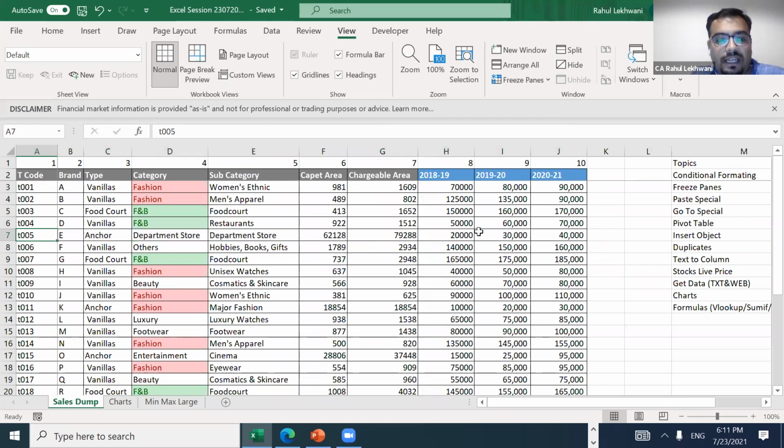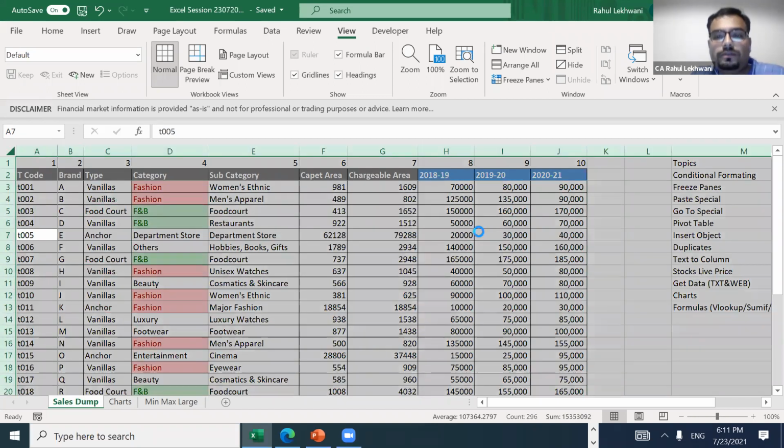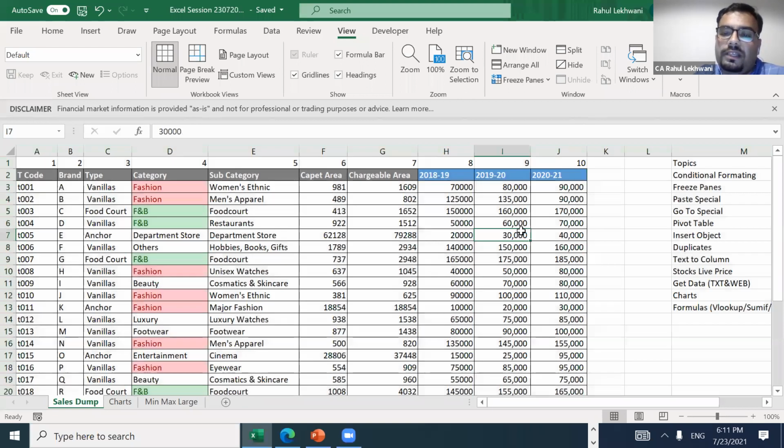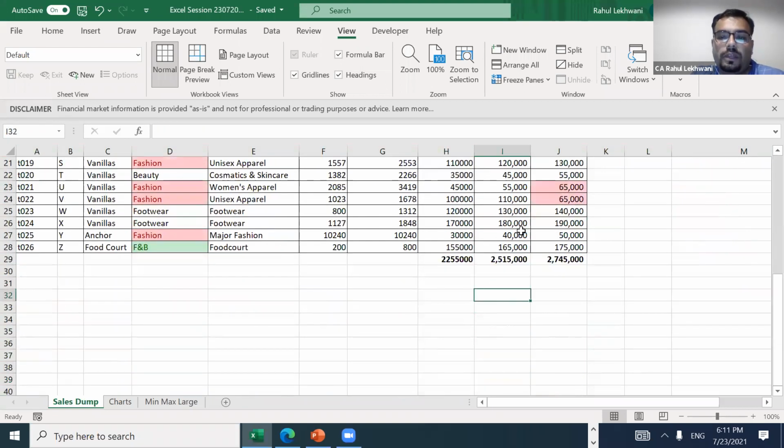I need to select the whole data with Control A, go into Freeze Panes and choose Unfreeze Panes. Now everything is unfrozen.